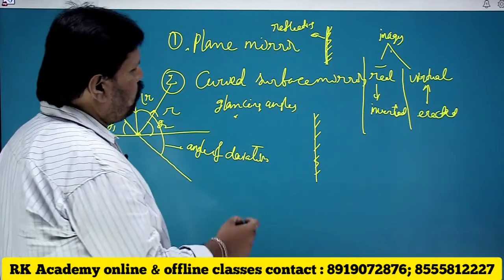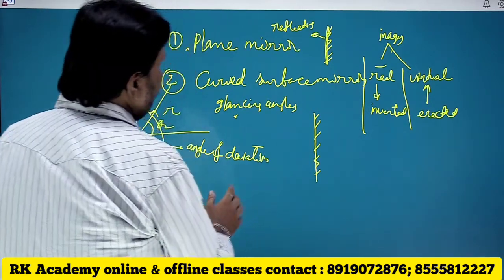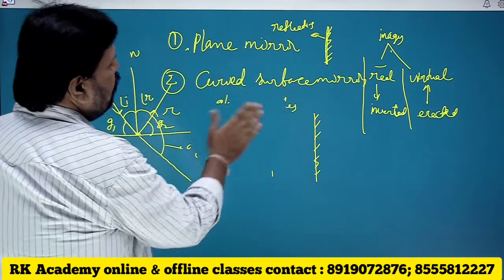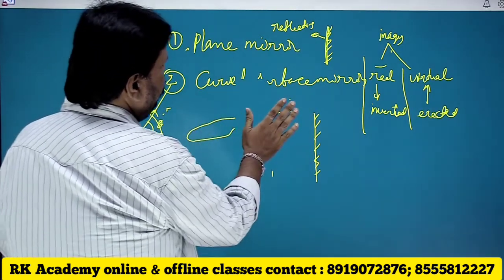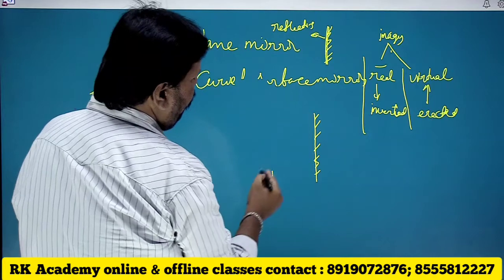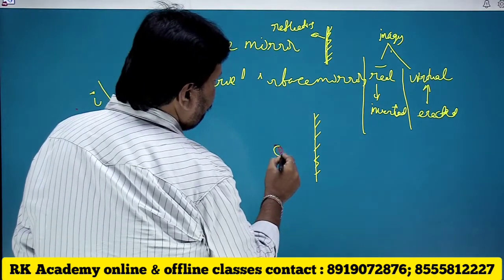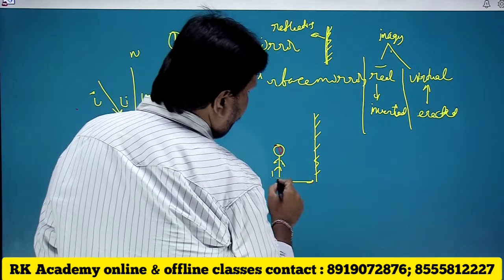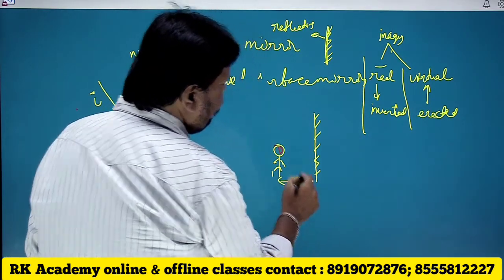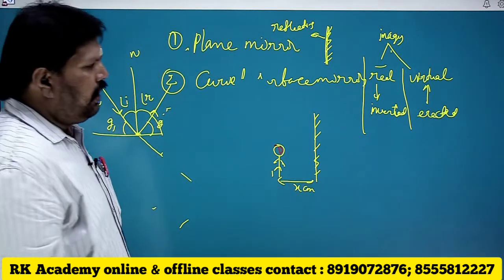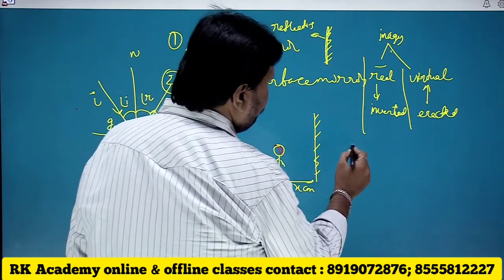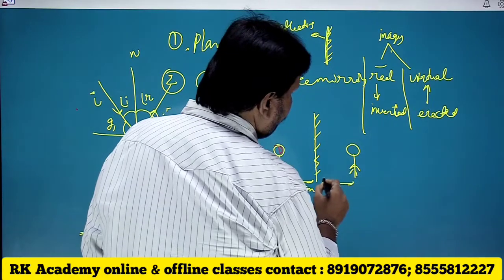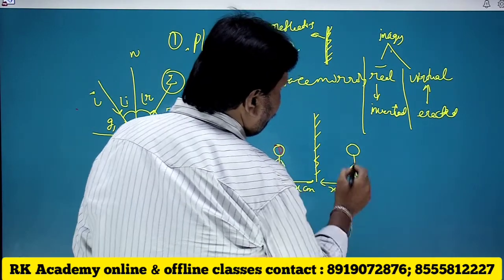For example, this is a plane mirror. This is a person who is kept here at a distance of some x centimeters. And the image will be formed here, also at a distance of x centimeters.